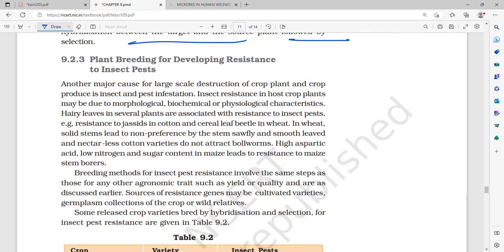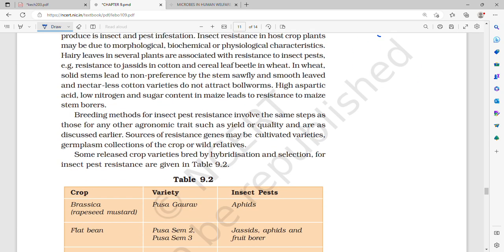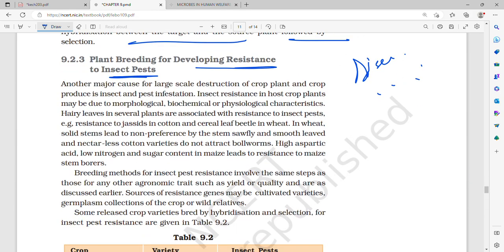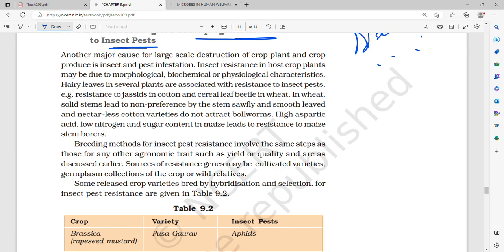Okay, so now we come to plant breeding for developing resistance to insect pests. Earlier we saw disease resistance against pathogens such as fungi, bacteria, virus. Now we will see insect pests. Another major cause for large-scale destruction of crop plants and crop produce is insect and pest infestation. Insect resistance in crop plants may be due to morphological, biochemical or physiological characters.